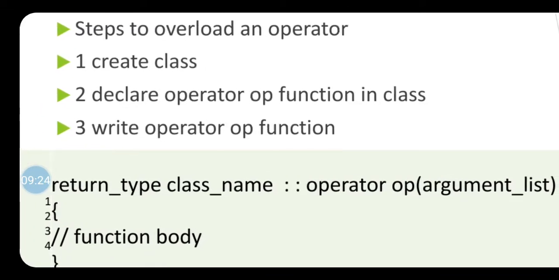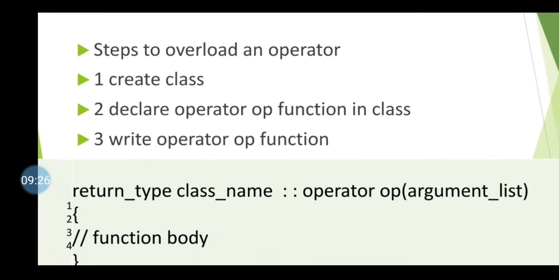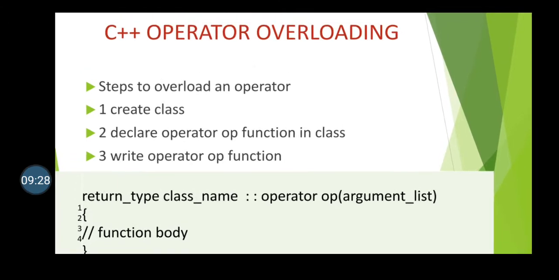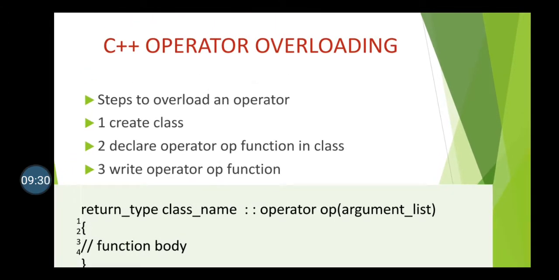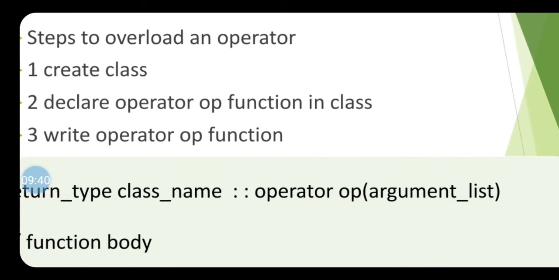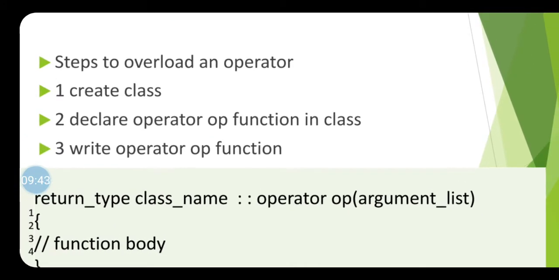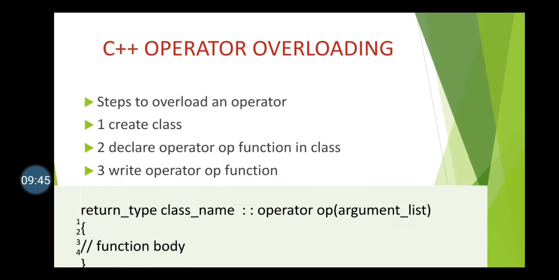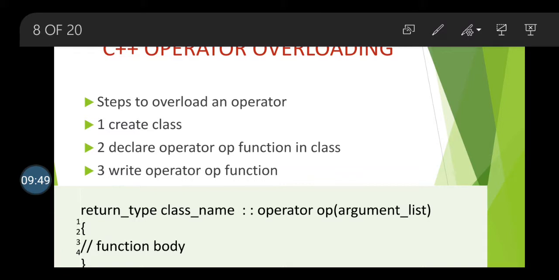Correct? Now if you are declaring the function in a class, the third task or last step, we can say, write the actual function. When you want to write a function outside the class, we are using the syntax: return type of that particular class, next is class name, scope resolution operator. My function name is operator OP, and then the list of arguments. Okay, after that write down the body of your function.